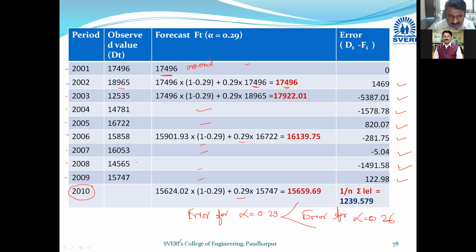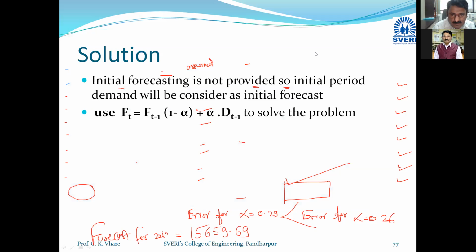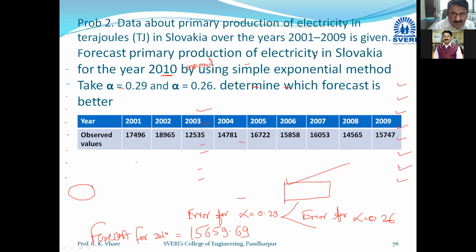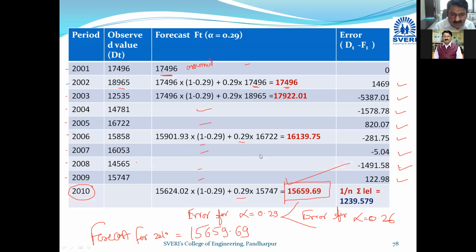Therefore, the forecast for 2010 is equal to, you can highlight this value, this is your final answer, 15,659.69. Again, if you want to highlight, TJ, terajoules, this is the electricity consumption.